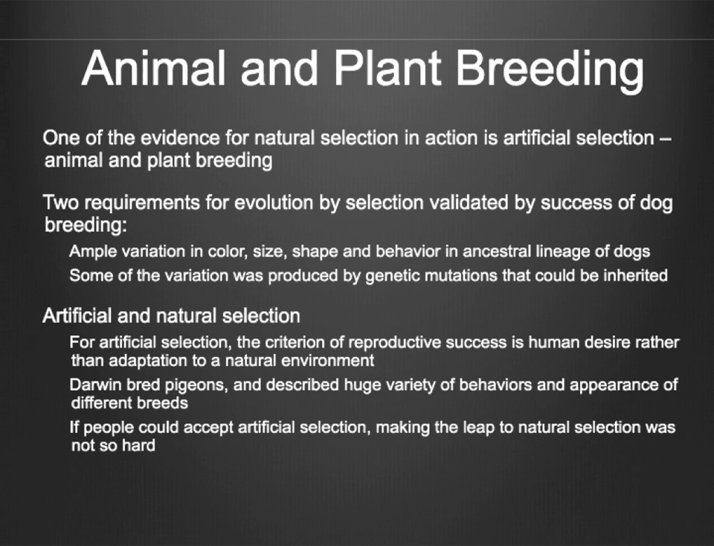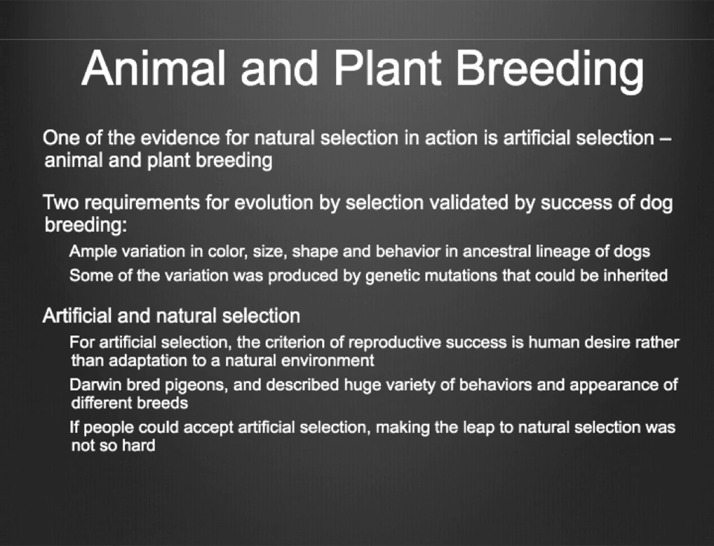One evidence for natural selection in action is artificial selection, the animal and plant breeding. In this case, breeders virtually sculpted dogs to their liking, changing the shade and thickness of their coats, the size and shapes of their skeletons, and many others. There are two requirements for evolution by selection validated by the success of dog breeding: there is ample variation in color, size, shape, and behavior in the ancestral lineage of dogs, and some of the variations that were produced by genetic mutations have to be inherited. Now, if artificial selection can produce diversity so quickly, it is easier to accept that the lesser diversity of wild dogs arose by natural selection, acting over a period 1,000 times longer.